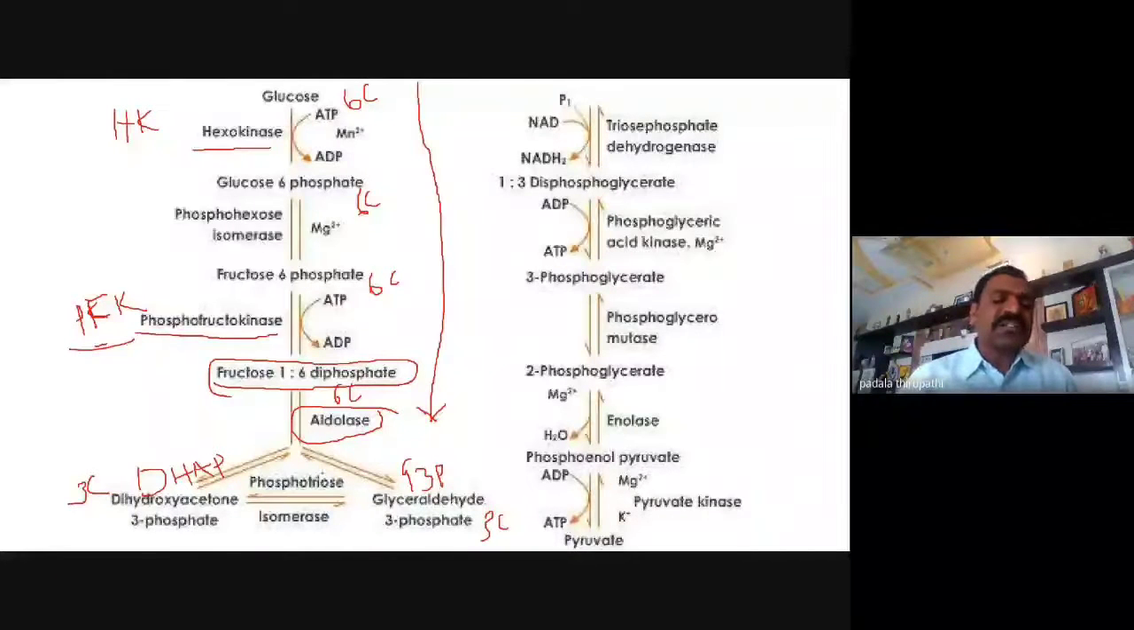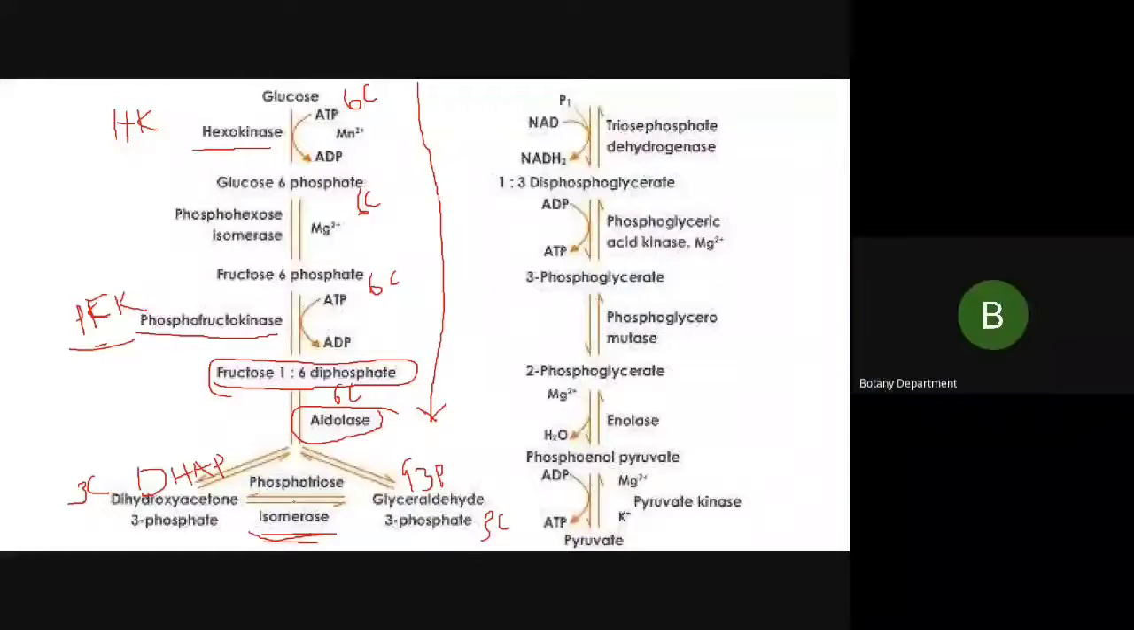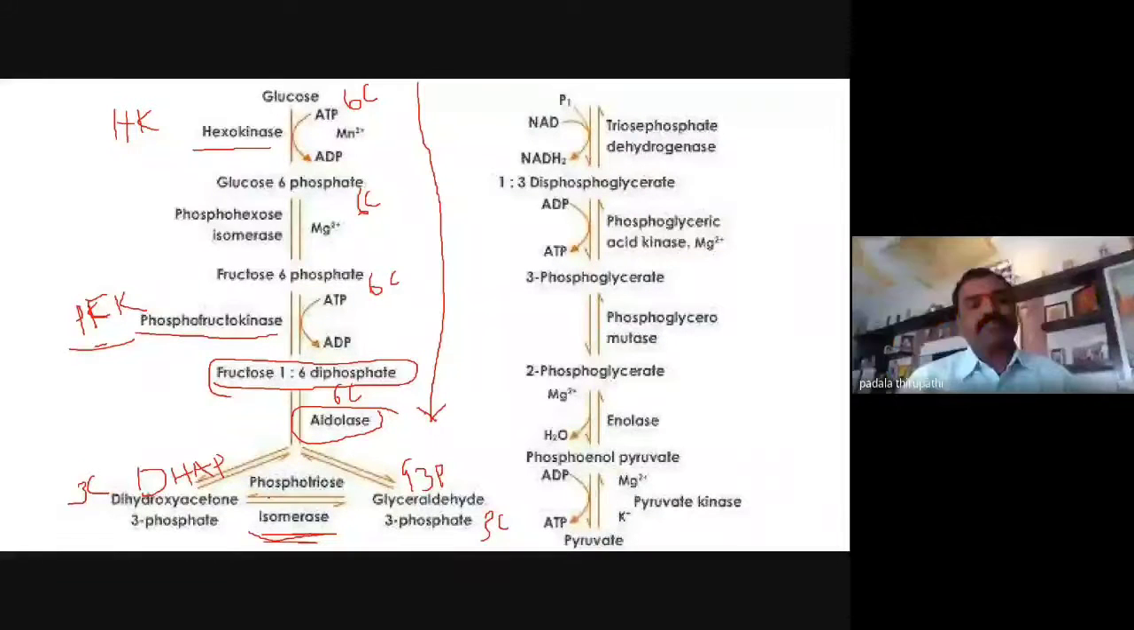And the last one in the preparatory stage, that is the 5th step, is isomerization. In this isomerization, the enzyme is triose phosphate isomerase. In this reaction, DHAP is modified into G3P, or G3P is modified into DHAP. This is a reversible step. My dear friends, and the 6th step.